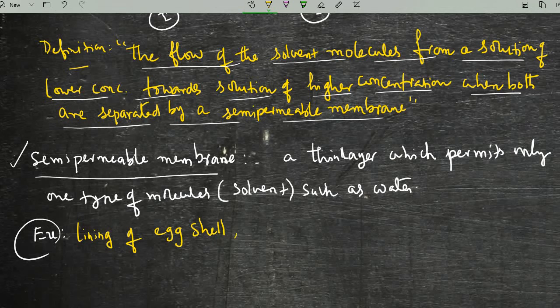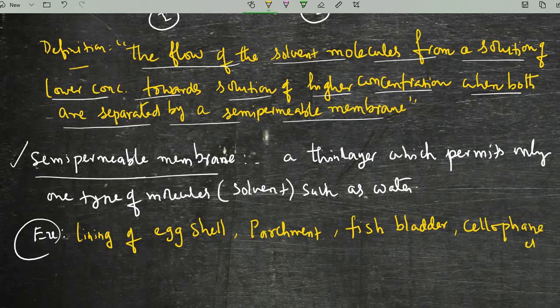Or you can say it is parchment paper, or fish bladder, or a cellophane paper, etc. These are naturally observed semi-permeable membranes, or you can also use copper ferrocyanide as an artificial one.